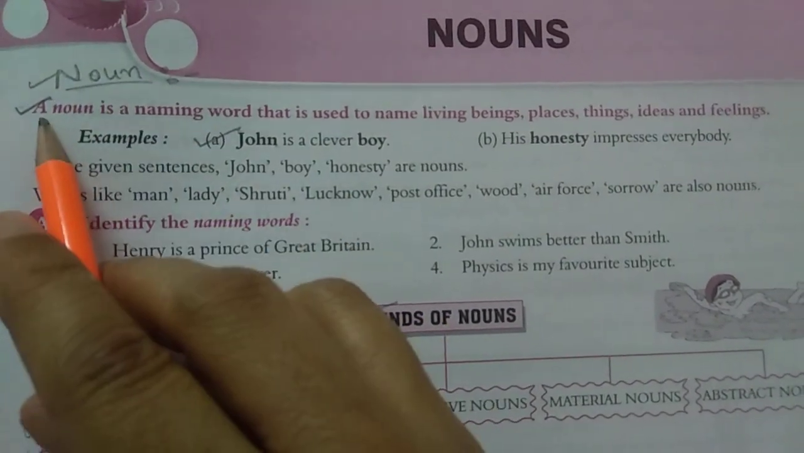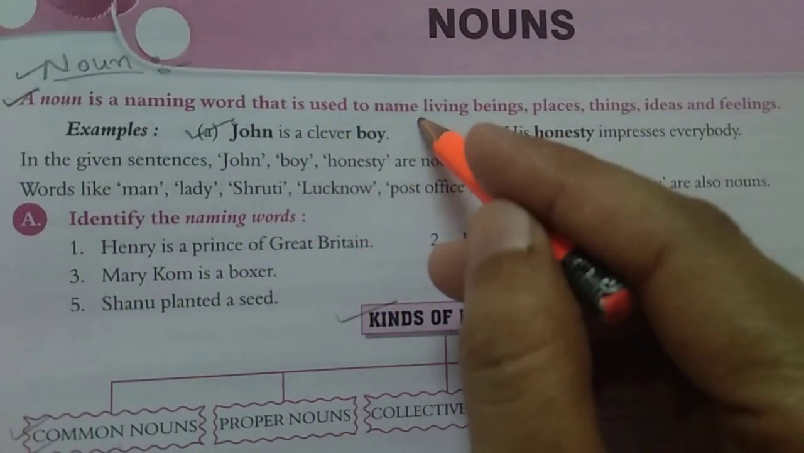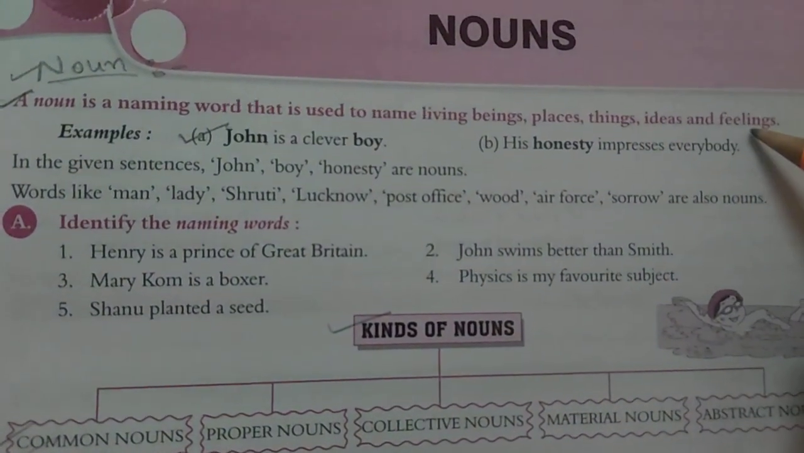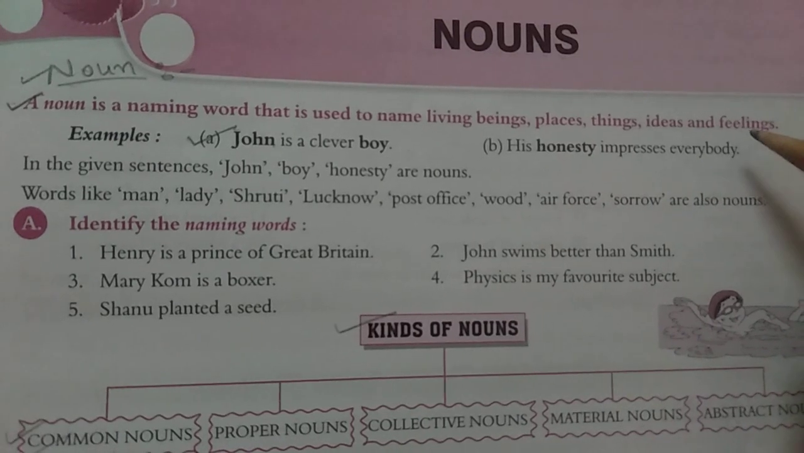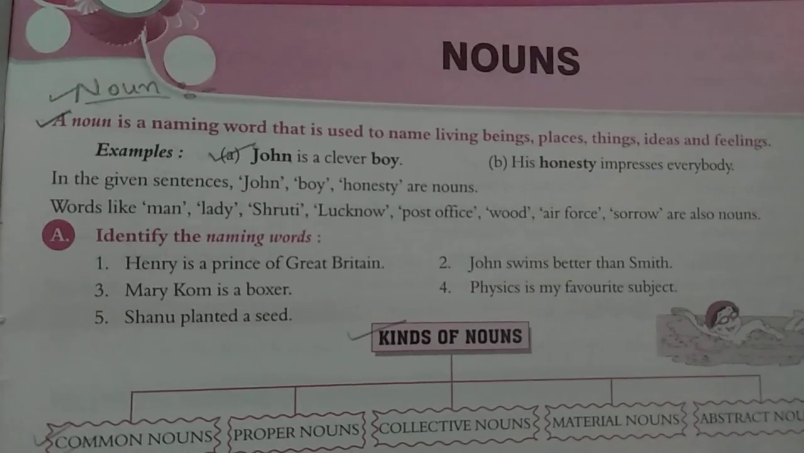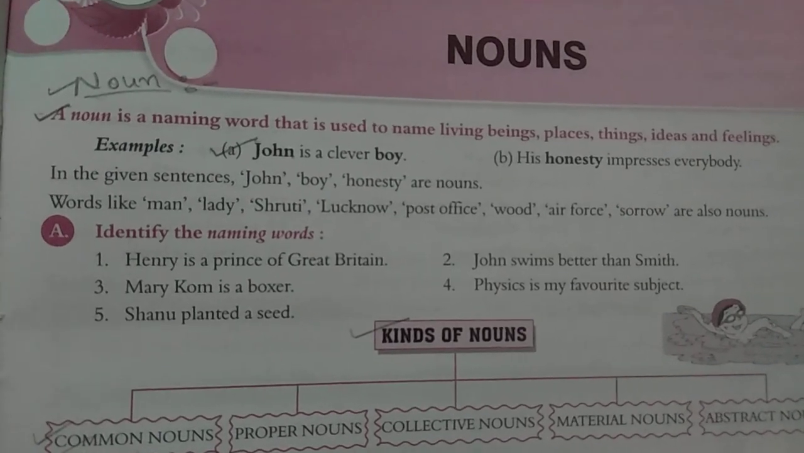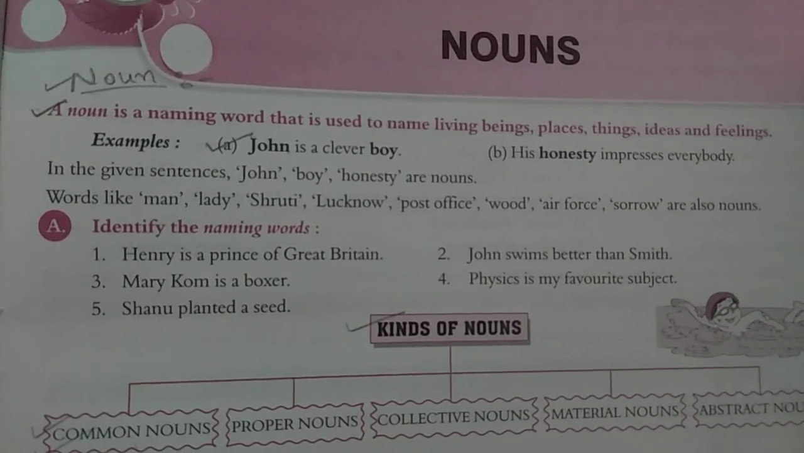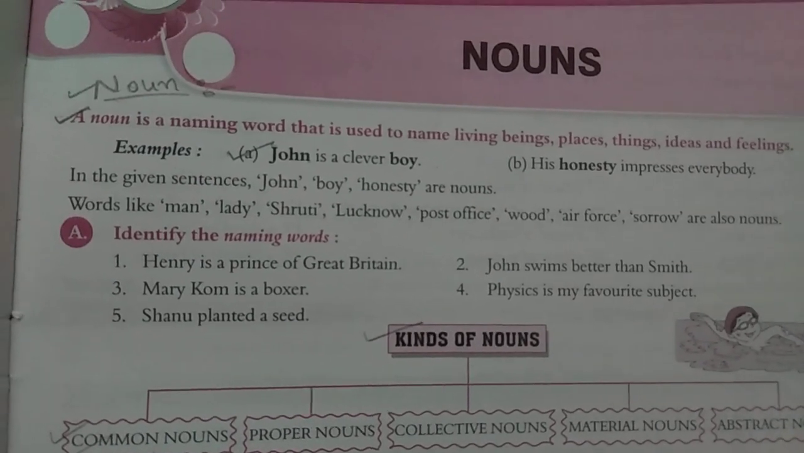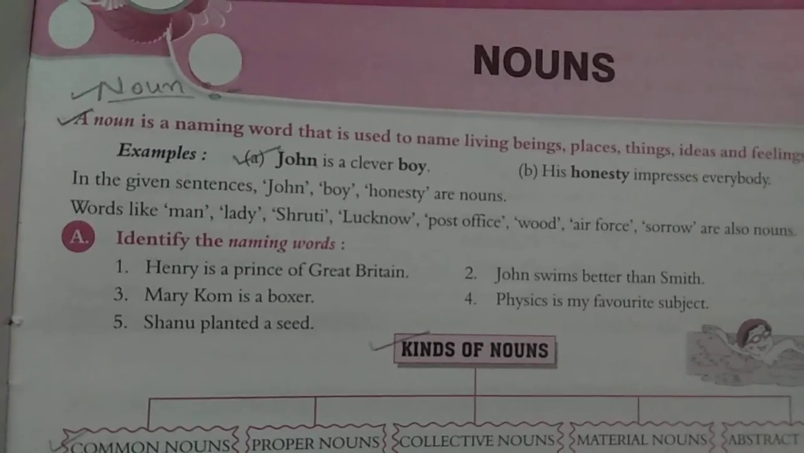A noun. A noun is a naming word that is used to name living beings, places, things, ideas, or feelings. Whenever we are giving any name to any human being or animal or any place, any object, even feelings, we can call them nouns. Any naming words are called nouns.